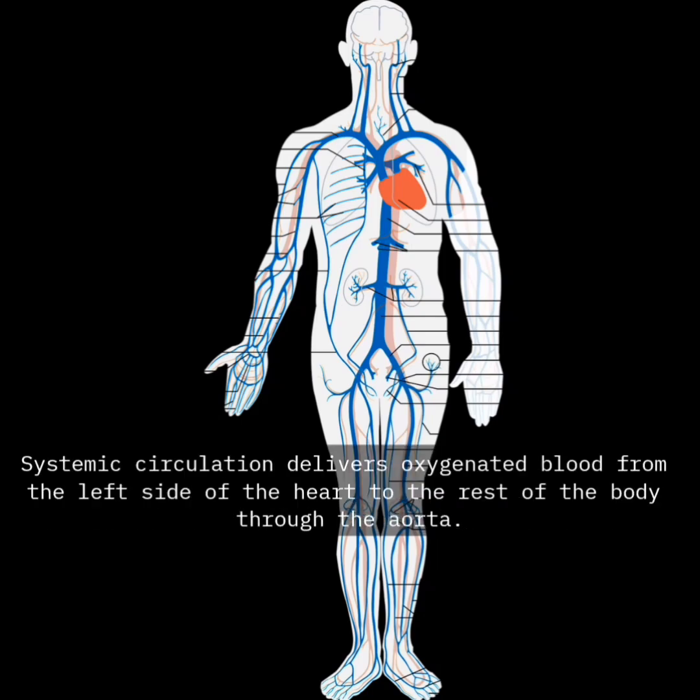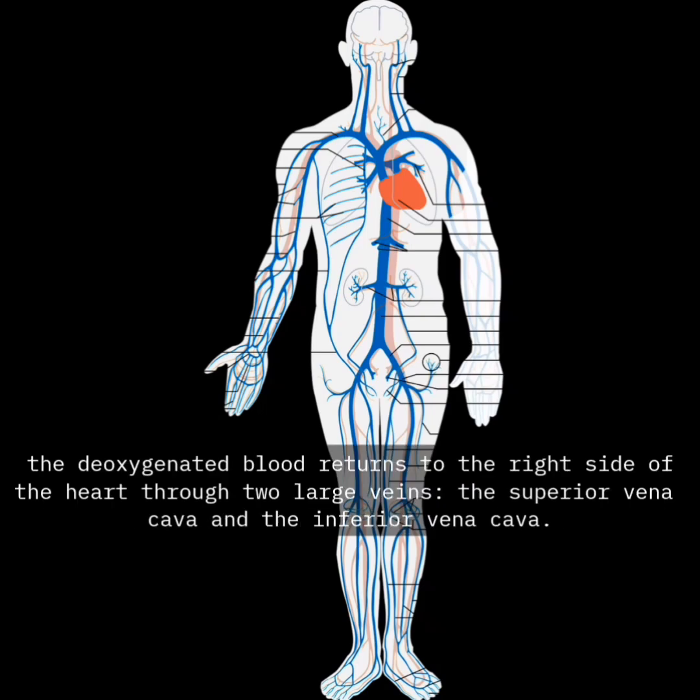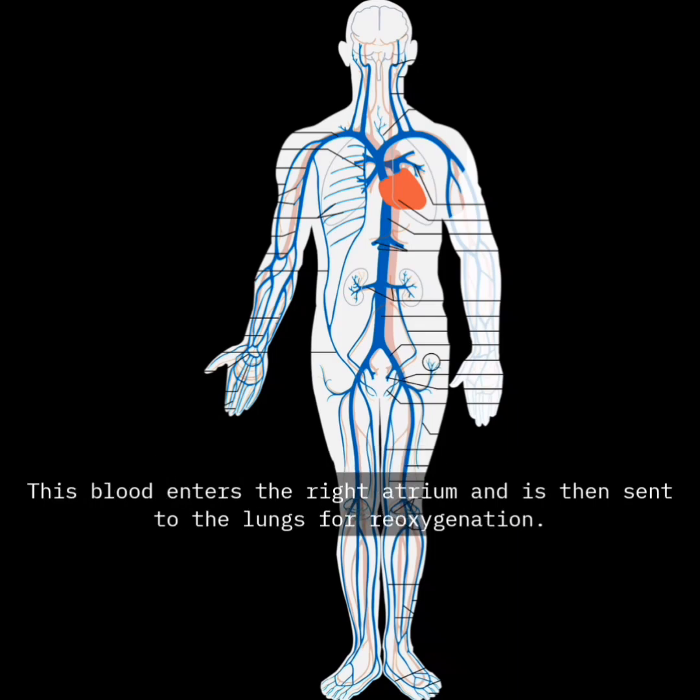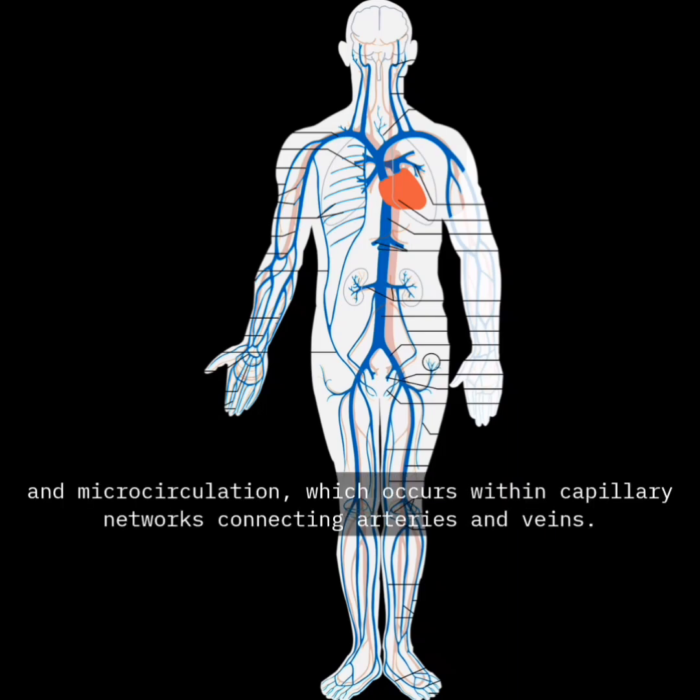Systemic circulation. Systemic circulation delivers oxygenated blood from the left side of the heart to the rest of the body through the aorta. After oxygen is used by body tissues, the deoxygenated blood returns to the right side of the heart through two large veins, the superior vena cava and the inferior vena cava. This blood enters the right atrium and is then sent to the lungs for reoxygenation. Systemic circulation includes both macrocirculation, involving large blood vessels, and microcirculation, which occurs within capillary networks connecting arteries and veins.